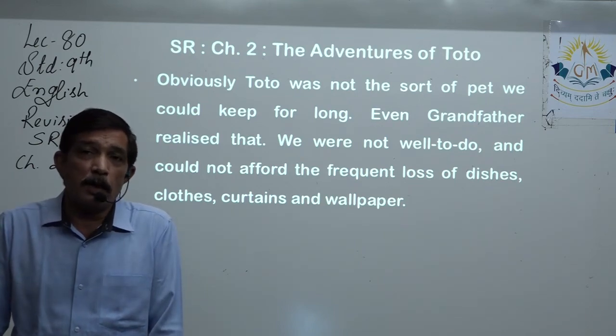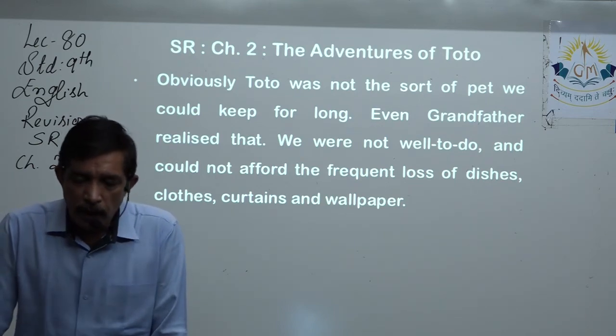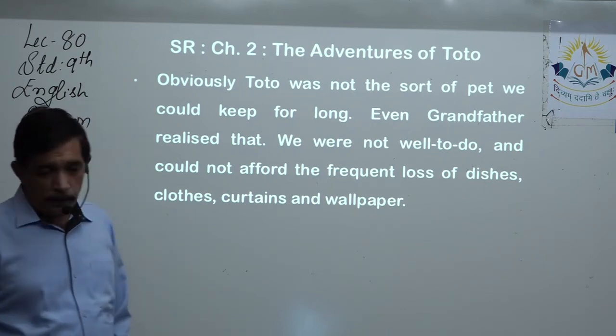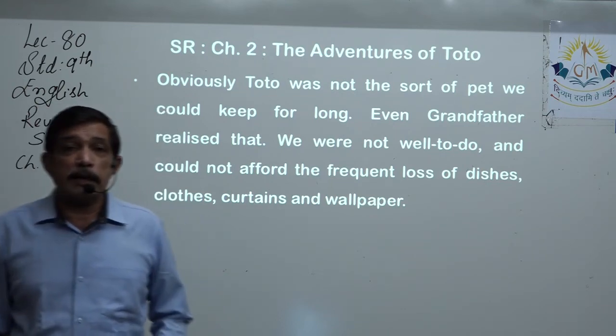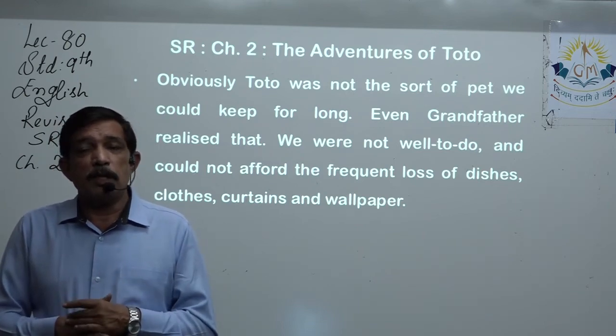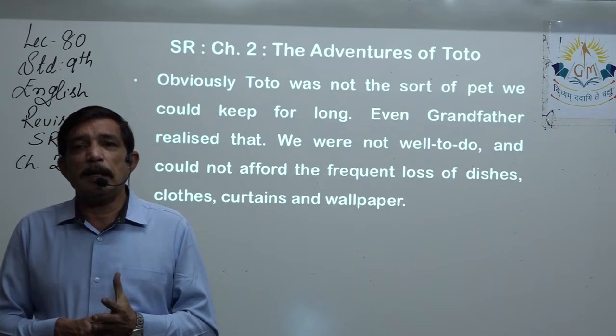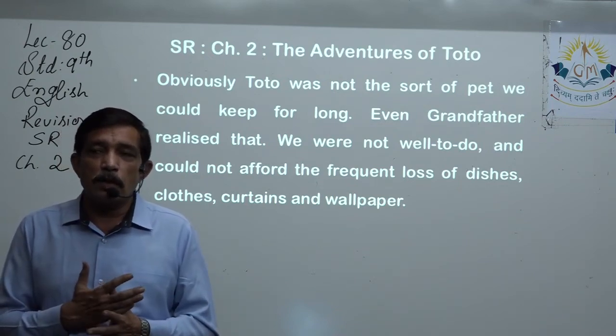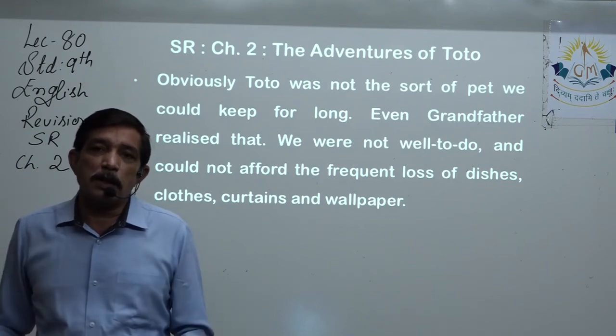So this last paragraph is a very good description. Obviously Toto was not the sort of pet we could keep for long. Even grandfather now realized that. Up till now grandfather was allowing the mischiefs and naughtiness, thinking that when it grows up, the mischiefs and naughtiness will slow down and we'll have a good pet with us, right?